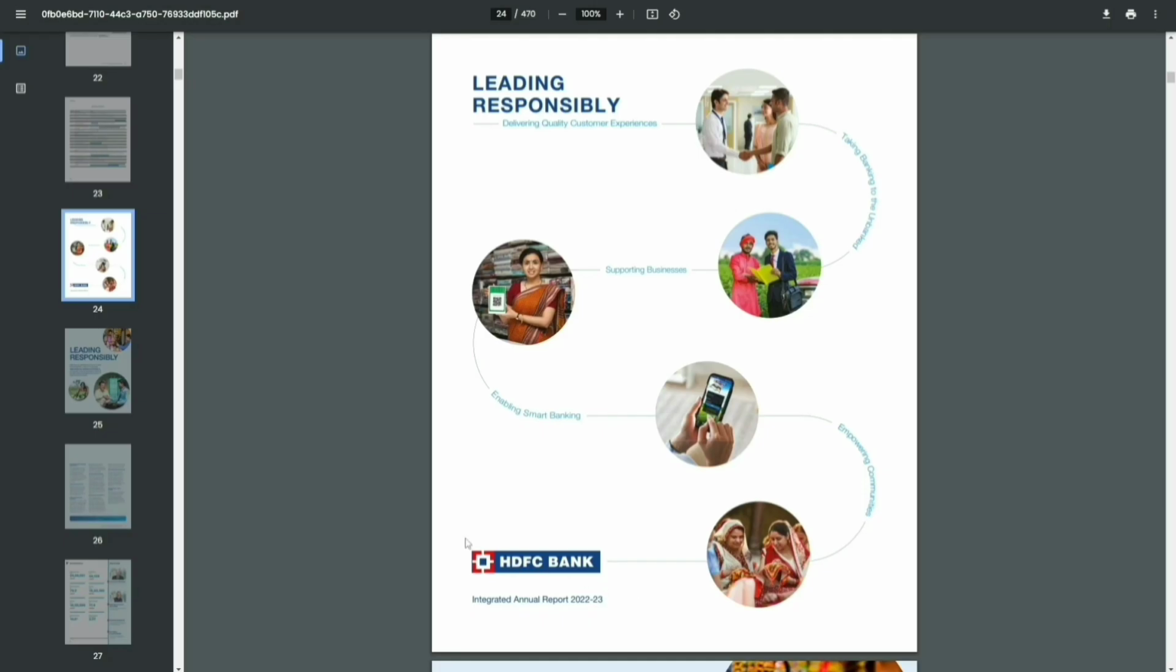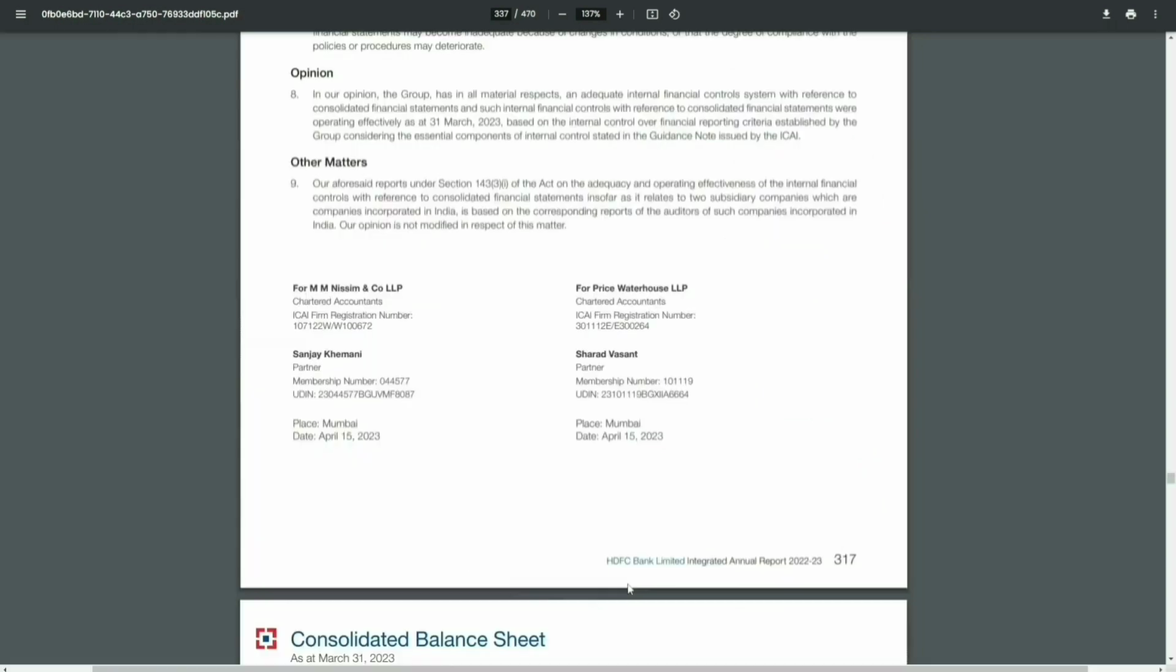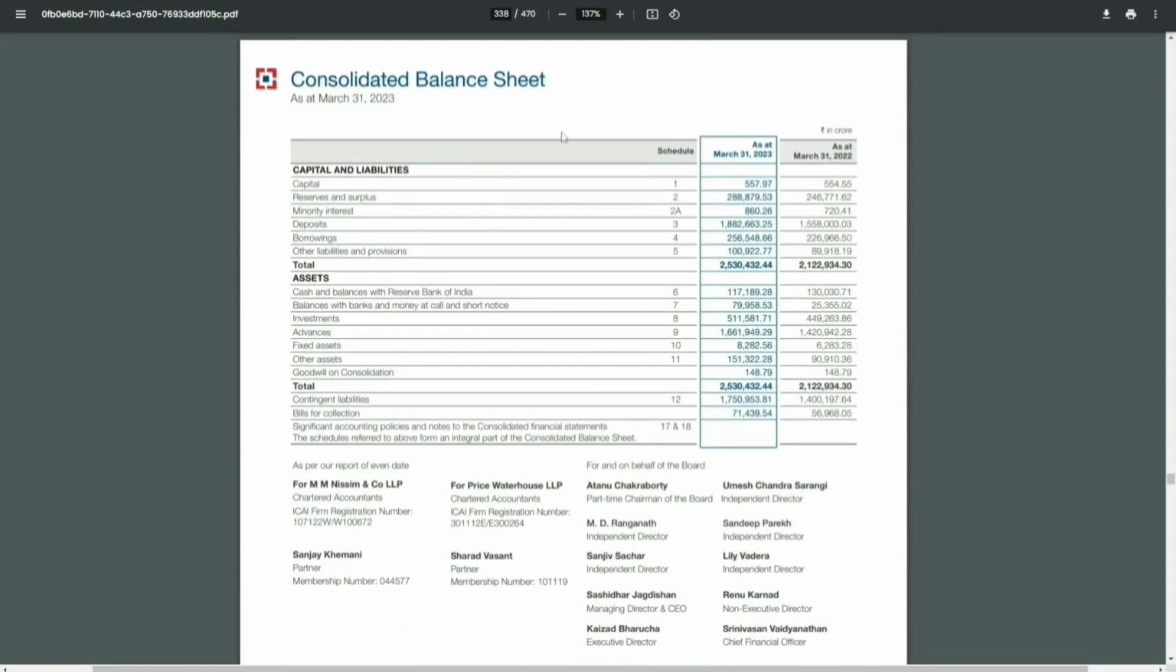So now we'll be looking at HDFC's annual report 2023. So this is HDFC's financial statement. One thing to remember is that for non-banking finance and insurance companies, their financial statements are prepared as per the Companies Act. Whereas for banks, it is prepared as per banking regulations. And in case of insurance businesses, it is prepared as per the guidelines of IRDAI, the Insurance Regulatory and Development Authority of India.